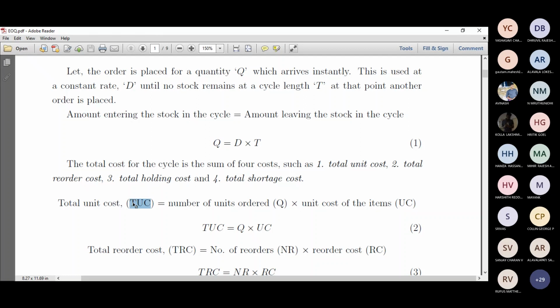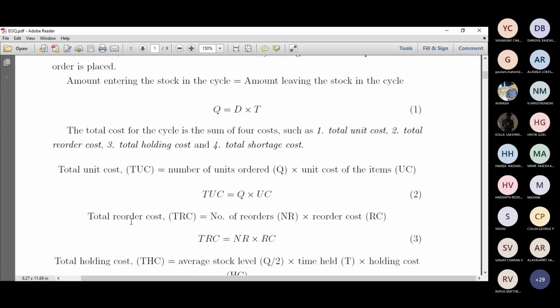So if you have 7 stock and one stock costs 10 rupees, then 7 into 10 rupees, which means the unit cost of the item is 10 and the total quantity is 7. So 7 into 10 is 70 rupees. So the total unit cost is 70 rupees, or the total cost. You can even call this the total cost instead of total unit cost, because it's the entire lot. For the entire lot, what is the cost?